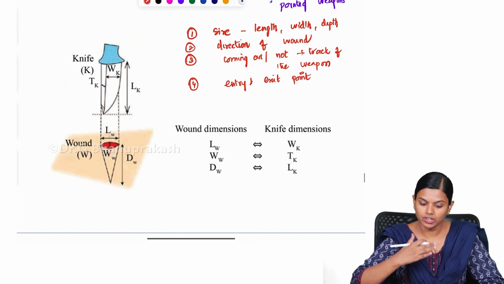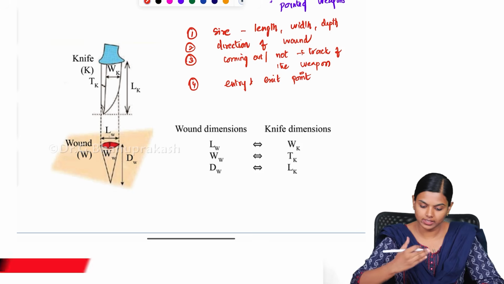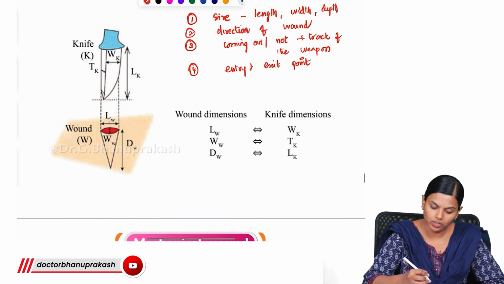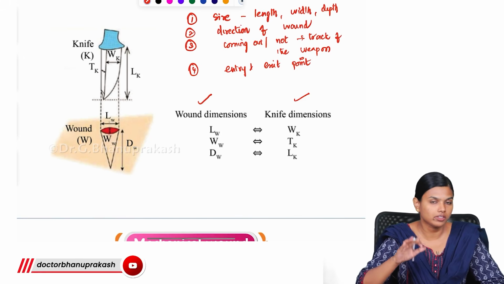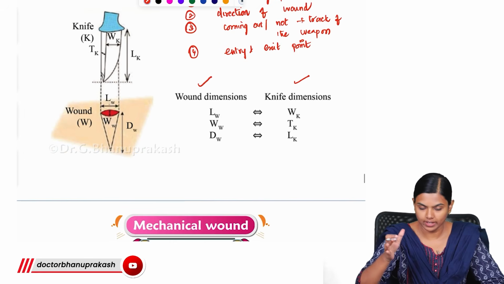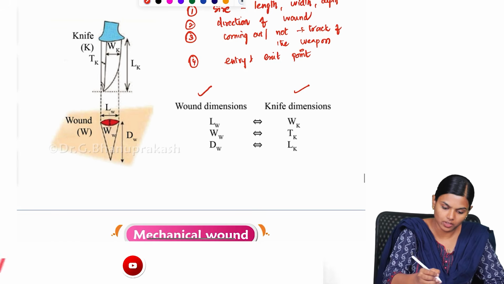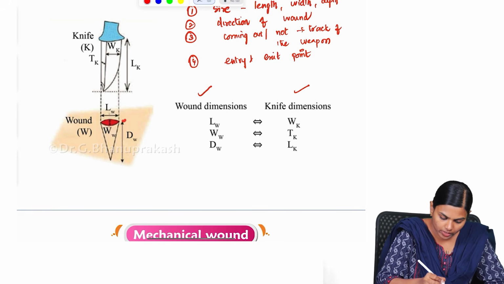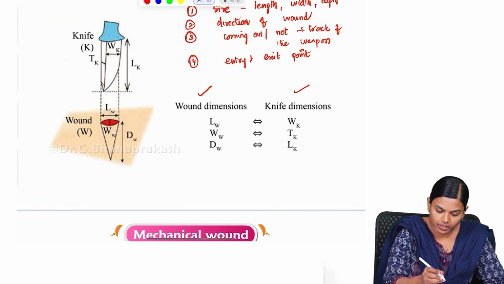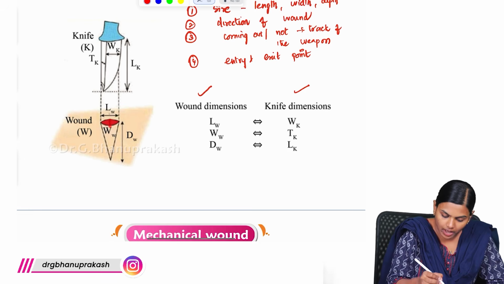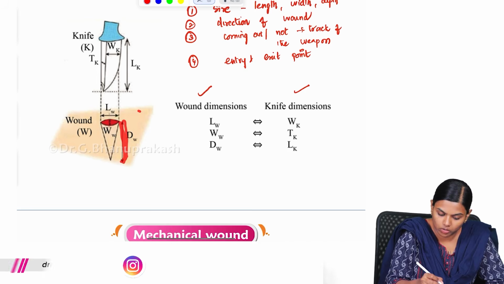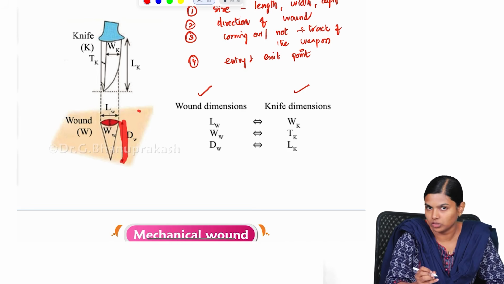And while mentioning this, what we are trying to ascertain is that depending upon the wound dimensions, we can identify the weapon that could have caused that injury. So how we correlate is that this is your wound, and you can see this is the length of the wound, and this is the width of the wound. This is your skin, and inside it goes into your body. So this is the depth of the wound.